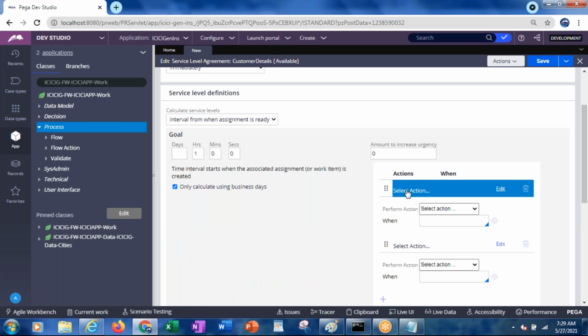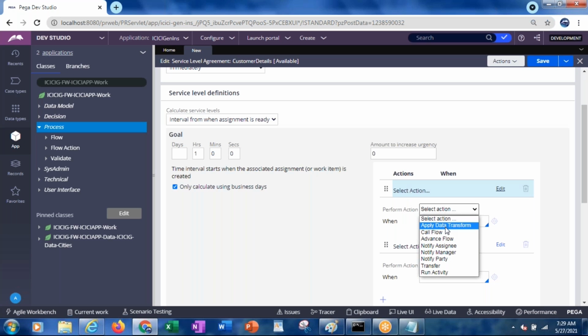Under each and every action, what exactly can you do? If you click on select action, perform action, you see here, you can apply the data transform, or you can run the activity. In that data transform or in the activity, you can perform some functionality, either if you want to assign some values, or if you want to perform some database functionality. So likewise, if you want to perform, then you can go for apply data transform and run activity.